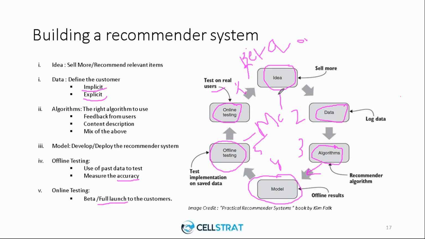So this is more or less how you acquire the data, build the model using the algorithms, train, validate, and then deploy to production like a machine learning model. You more or less follow the same steps.